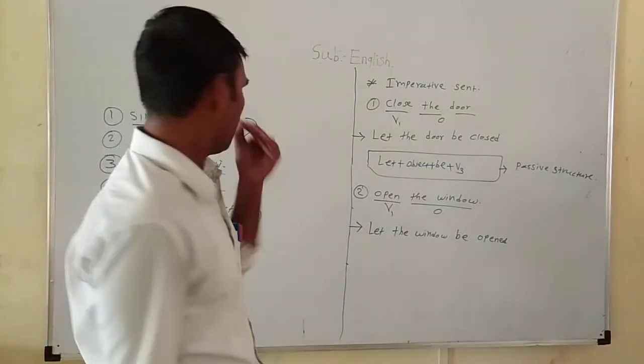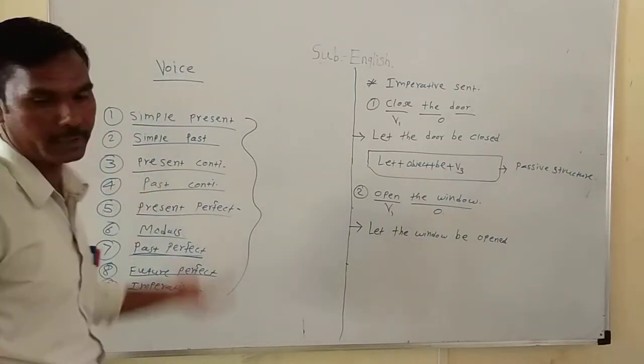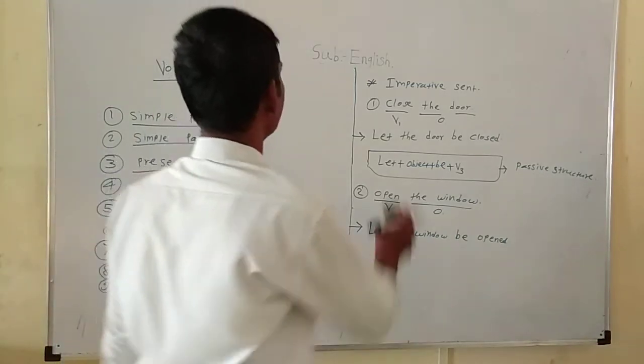Let's take 9 examples in various types of sentences and solve them.